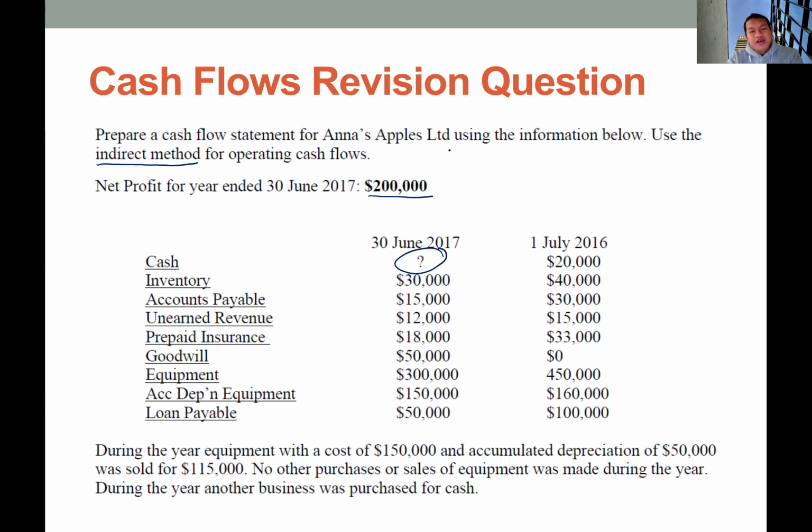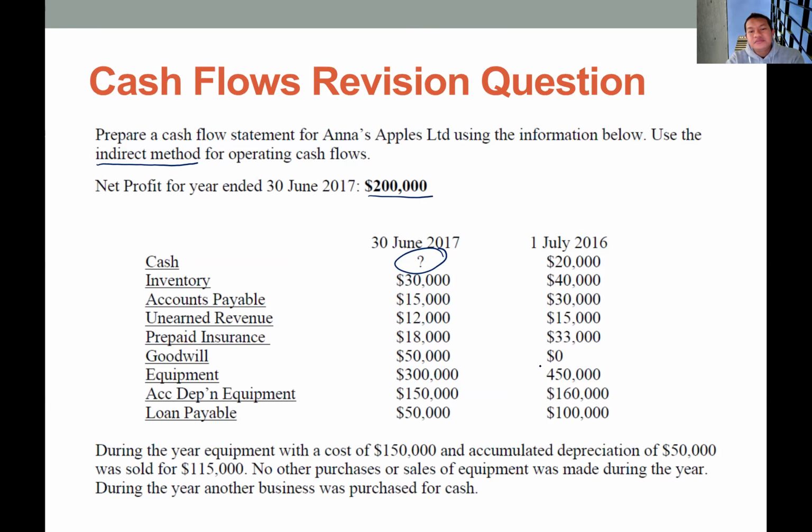Next, we identify the accruals. So we should remove the effect of accruals. So we got this accumulated depreciation of equipment. So the ending balance is 150, the beginning balance is 160. So if you look at this balance, it's a little bit unusual, right? Because normally the balance should be increasing because we always have additional depreciation expense every year. So we should expect that this balance should be increasing rather than decreasing.